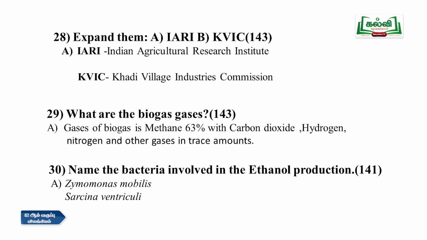Then question number 30, name the bacteria involved in ethanol production. It is in page number 141. The answer is Zymomonas mobilis and Sarcina ventriculi. So these are the two bacteria which are used in ethanol production, apart from the fungus Saccharomyces cerevisiae.